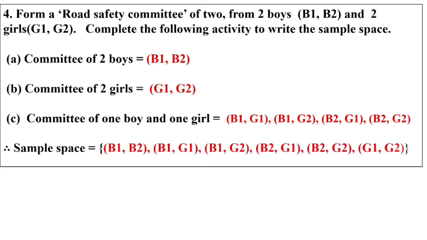Now here we have to write the sample space. So from B1, how many groups can we form? B1, B2, B1, G1, B1, G2. From B1 we are done. B1 will cancel now. Now from B2: B2, G1, B2, G2. Now B2 is cancelled. Now what does it mean? G1, G2. Done. G1 is also cancelled. Now G2 is alone remaining. So here G2 cannot form a committee now. It means in total how many committees are there? 1, 2, 3, 4, 5, 6 are there. I hope you have understood 5.2.